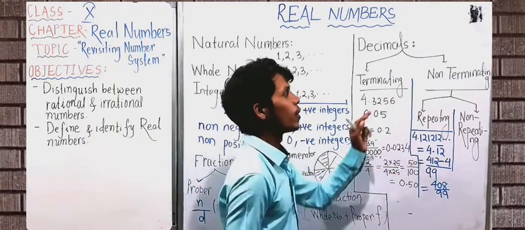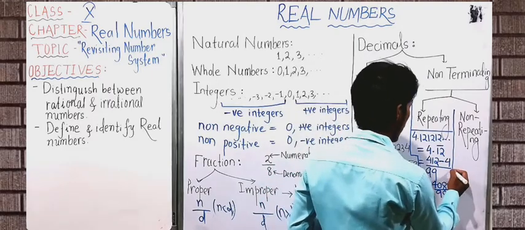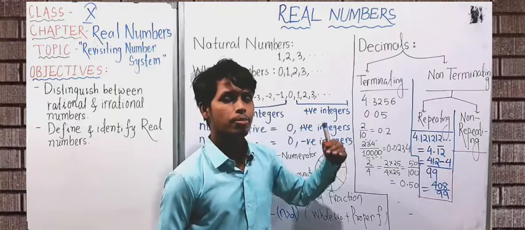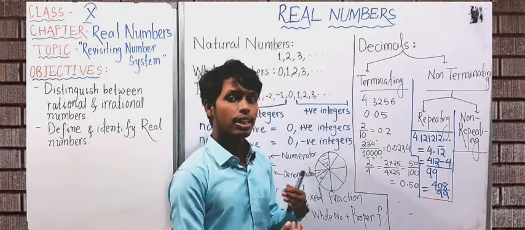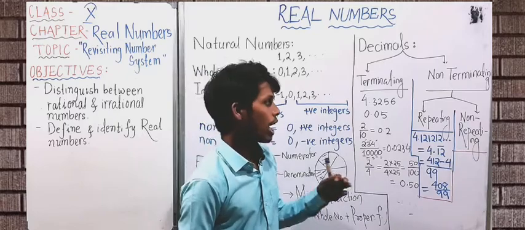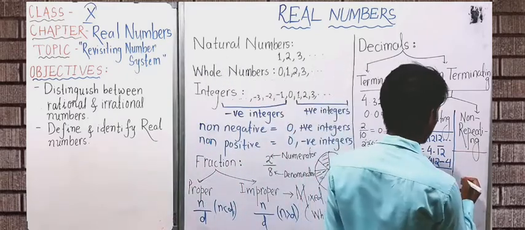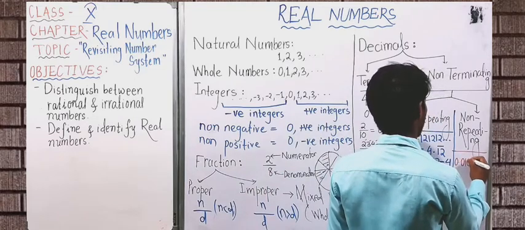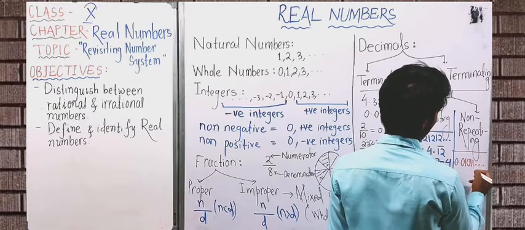Now let's move to non-terminating non-repeating decimal numbers. So there are some numbers which don't end after the decimal point, and there is also no repeating pattern in the digits after the decimal point, and those types of numbers are called non-terminating non-repeating. For example, you can see 0.01, 0.11 and so on.